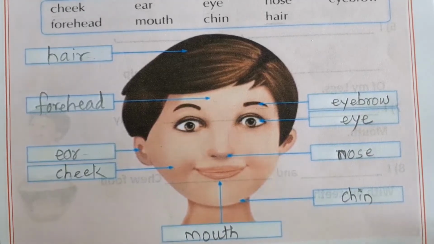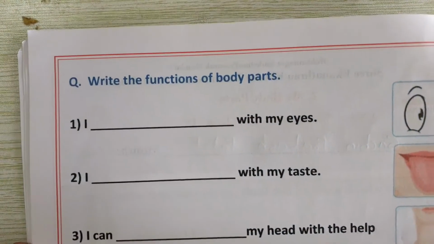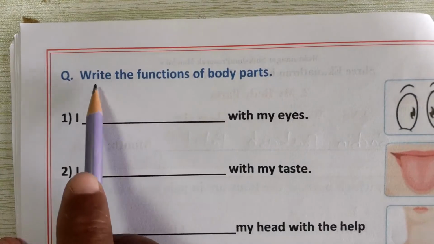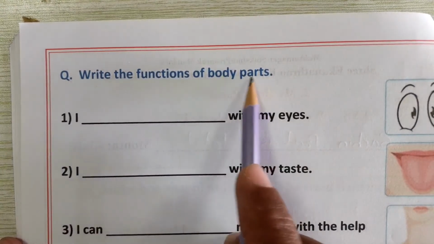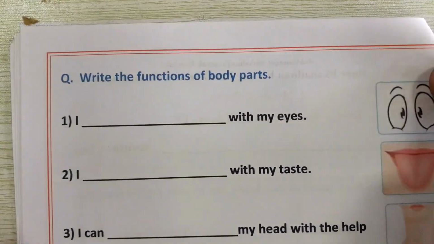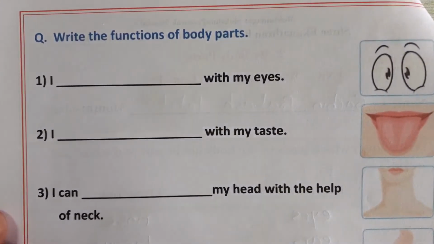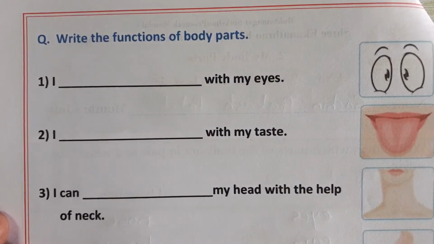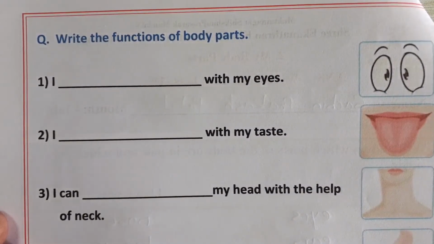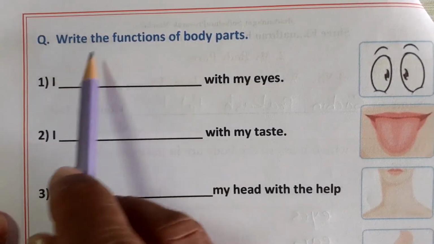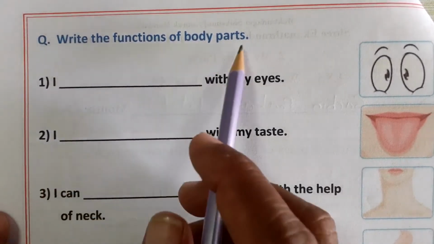Okay? Now turn to the next page. See, what is on this page? Write the functions of body parts. What do we have to write? The functions of body parts. Functions means how our body parts work and how they help us.